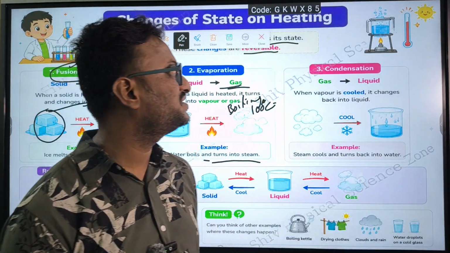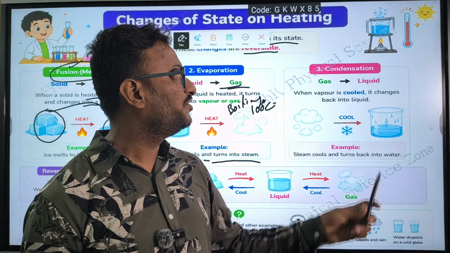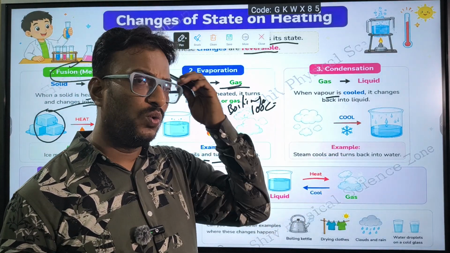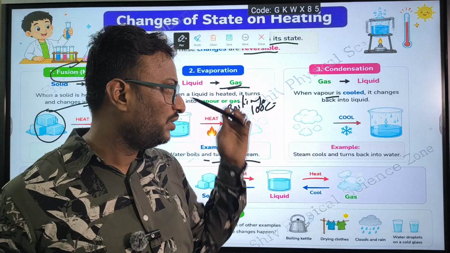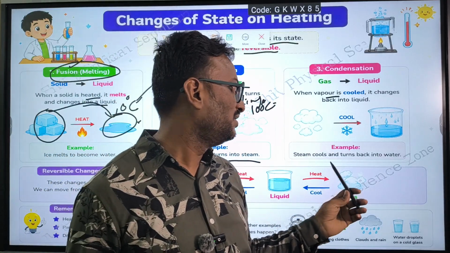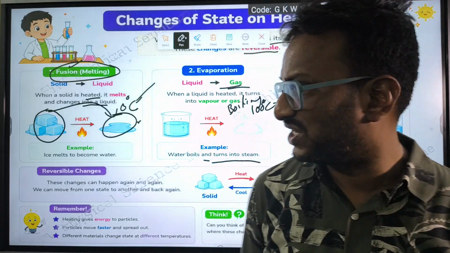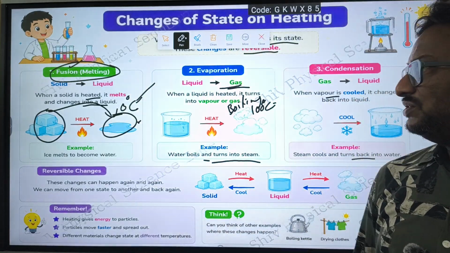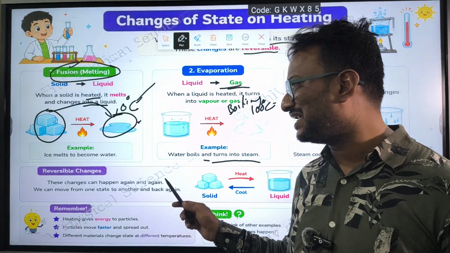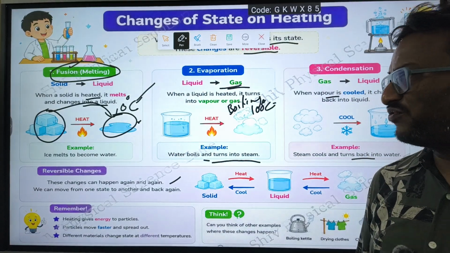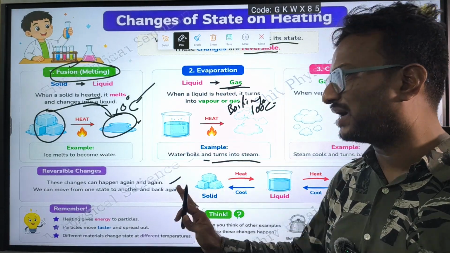Even condensation. What is condensation? If we cool down the vapor, it converts back into liquid, back into water. That is called condensation. So these are all reversible changes. This can happen again and again. We can move from one state to another state and we can get back.